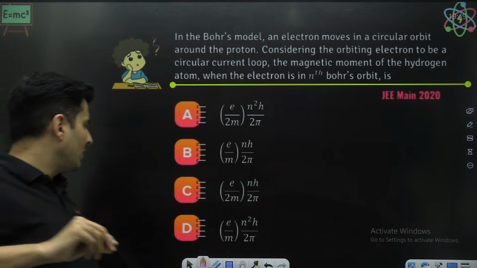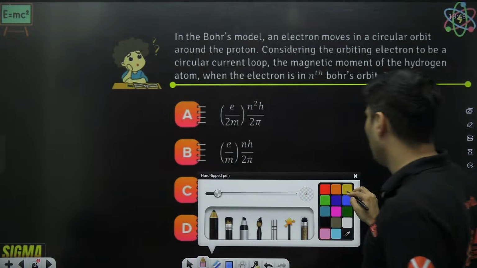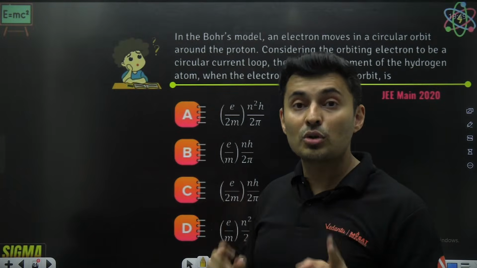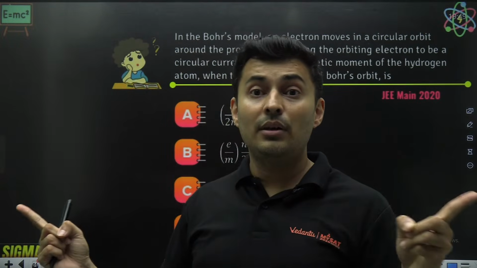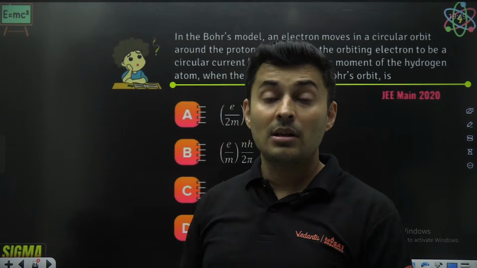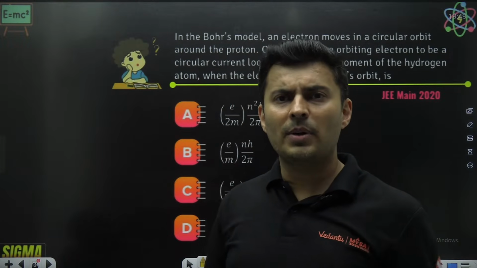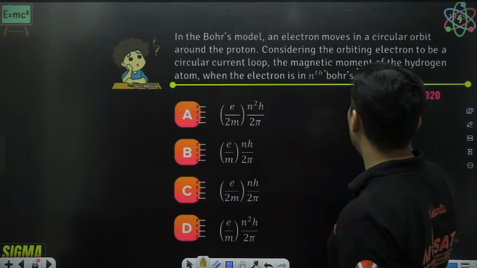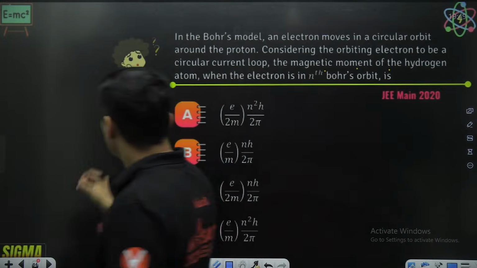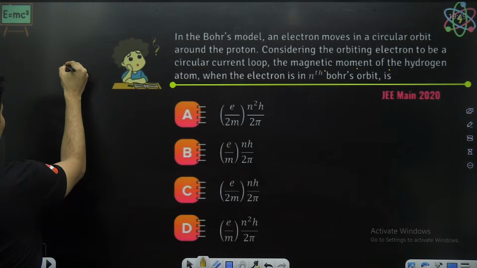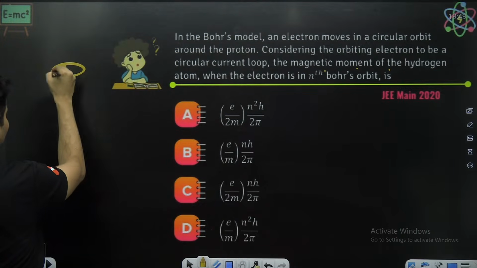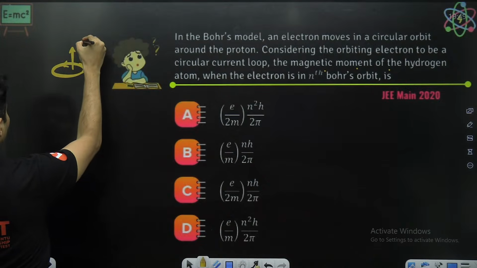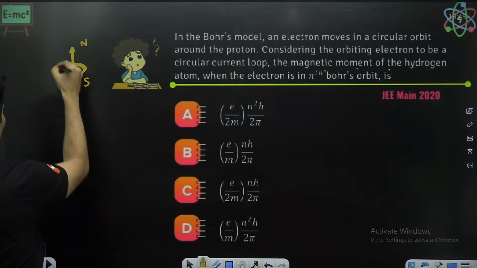This kind of question can be done if you have the knowledge of magnetism. Why I'm taking this question is to show you how they can couple two chapters in one single question. Sometimes you might know modern physics properly, but you cannot solve this question because you do not know the idea of the magnetic moment. When that electron revolves, it behaves like a current carrying loop, and that loop has a magnetic moment, north pole and south pole.